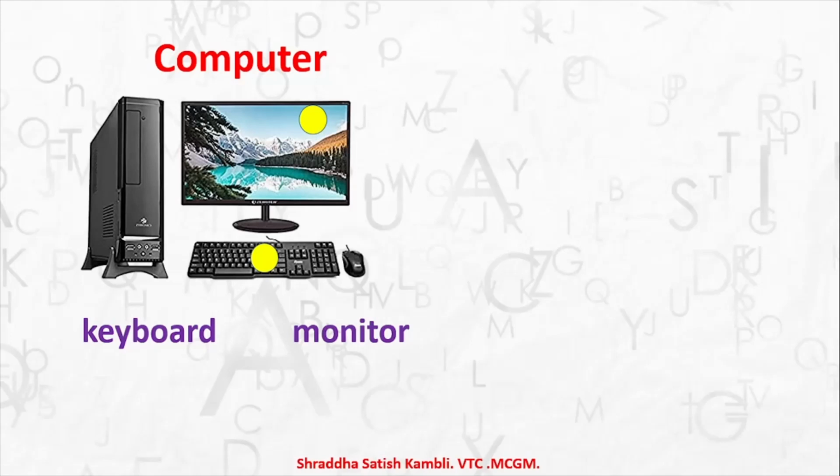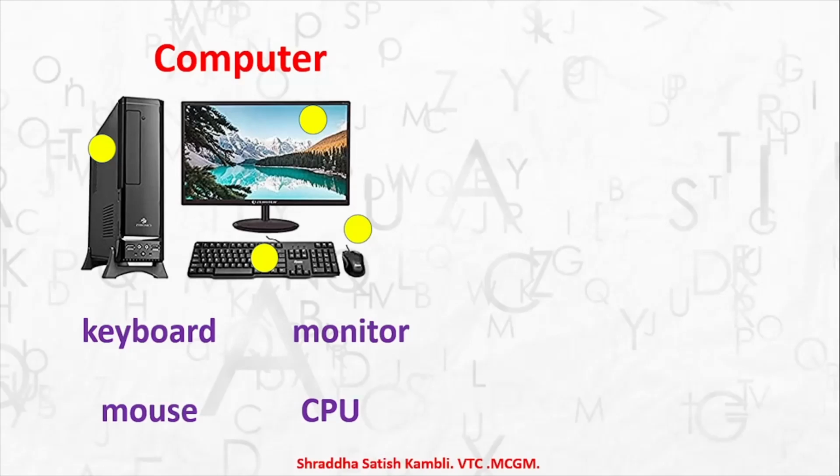Then we can see one more part of the computer called the mouse. Sometimes you use the keyboard and sometimes you use the mouse. Can you see the mouse? It is a small thing which you can hold in your hand. So it is also a part of the computer. And then you can also say the CPU, the central processing unit, which is a part of a computer. So when I say computer, all these words can be written in the word register related to computer.